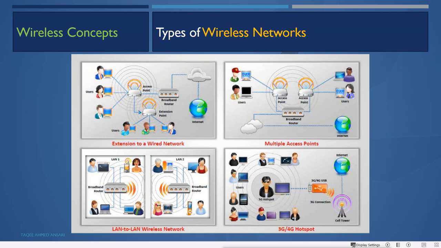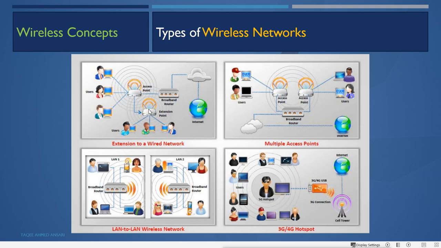Types of wireless network we have. First, we have extension to a wired network. That means the network is coming from the internet, a broadband network, through a wire. Now we want to make it wireless, so we connect that cable to the access point, which has one port for internet, WAN or wired connection. We connect the cable into that port, and then the wireless device will make the network wireless.